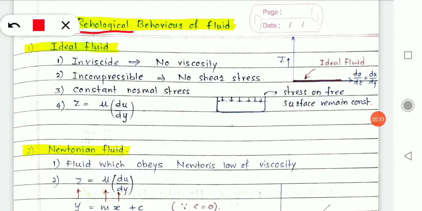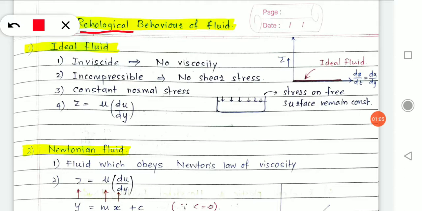On the basis of that, one science is developed. That science is called rheology. So basically we're going to understand the behavior of fluid in this class. Coming to the ideal fluid, the very first fluid: there are many fluids in fluid mechanics, but in your syllabus a few of them are enlisted and we're going to study those fluids deeply. So the first fluid is the ideal fluid.